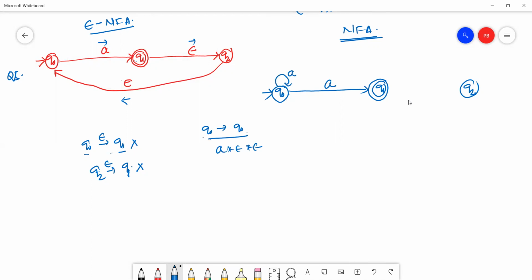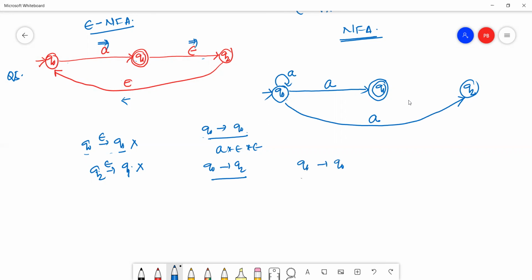Q0 to Q1 is already there. Now we check Q0 to Q2. Is there any transition from Q0 to Q2? It is A, this is epsilon. This is A. Okay, done.